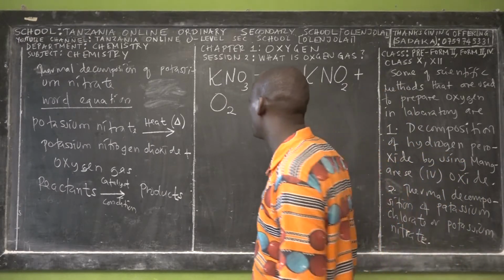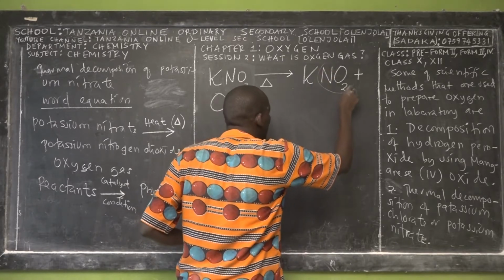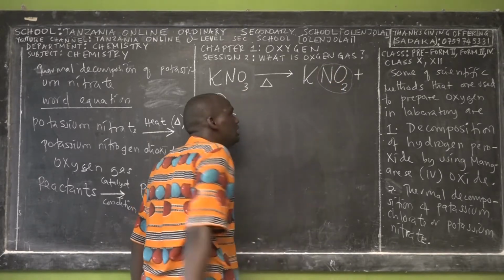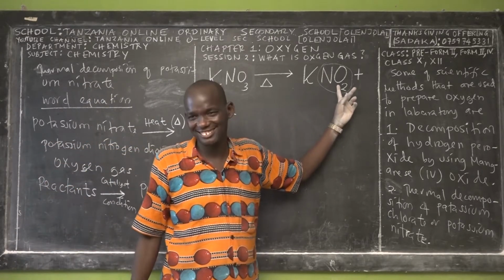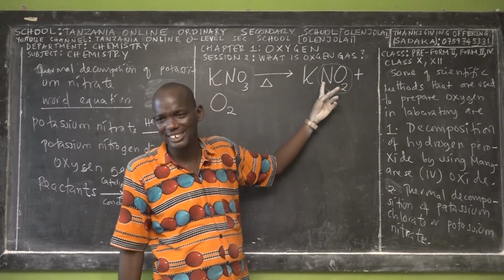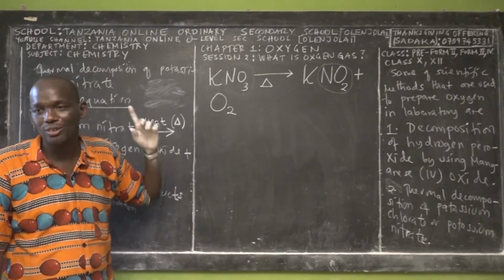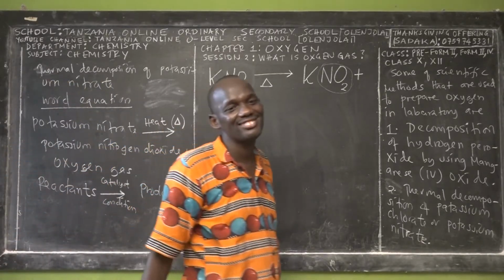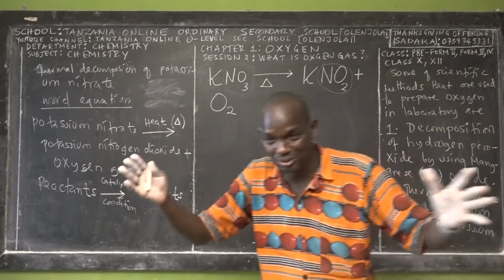So you have to avoid that. Also, this one now is a compound, one compound. It's called nitrogen dioxide. So this is not oxygen gas, because there's another atom again. Oxygen gas is when we have O itself, oxygen itself. I know this may be confusing in your mind, but don't worry.